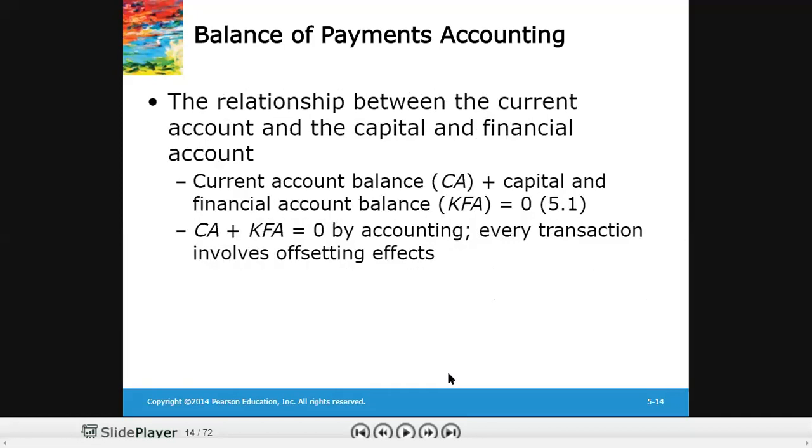All right. So we also talked about the relationship between current account and capital account. We summarized this using an example. We said that if the current account of a country is in surplus, there would be an equivalent amount of deficit that would be observed in capital and financial account. In this way, the sum of the current and capital and financial account will always lead to a value of zero.